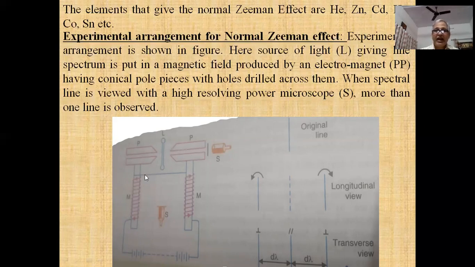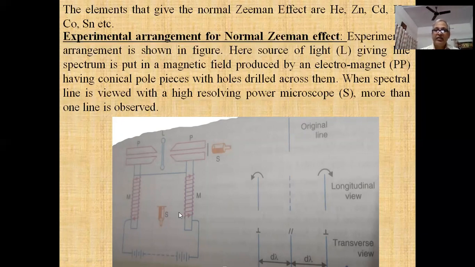And when we apply the magnetic field, then this line and extra lines appear. In the longitudinal direction, we observe only 2 lines, and the original line disappears in the case of longitudinal view.